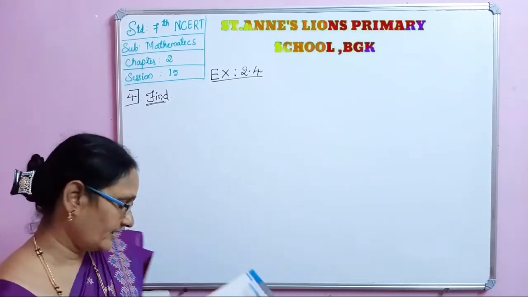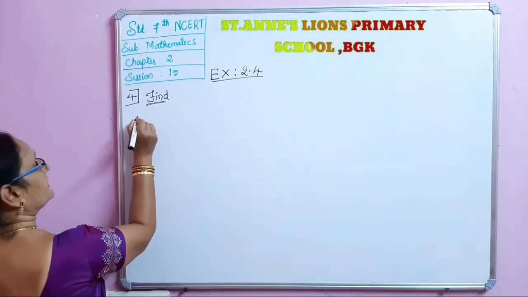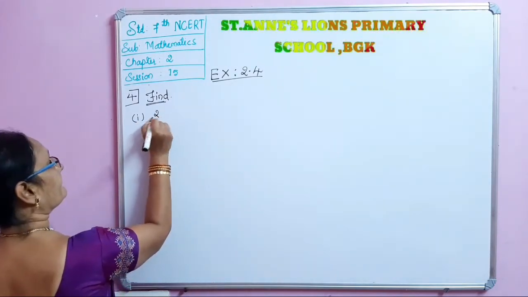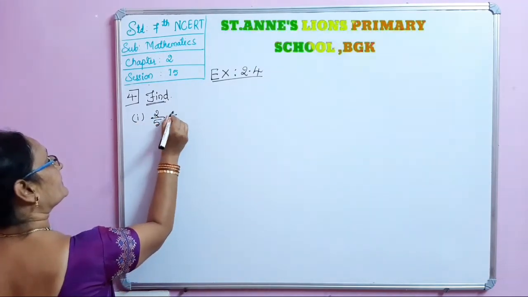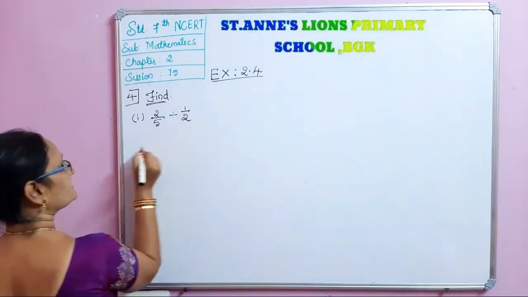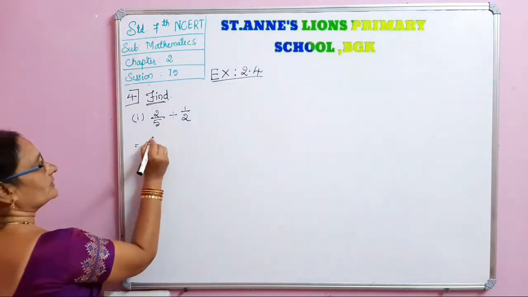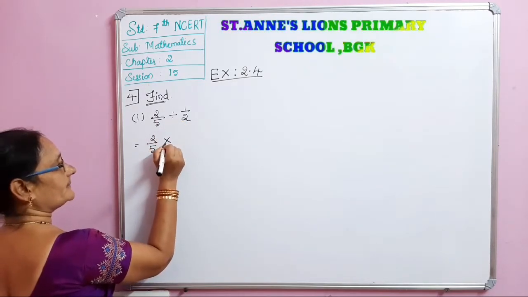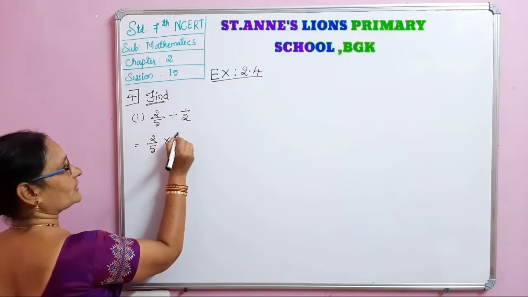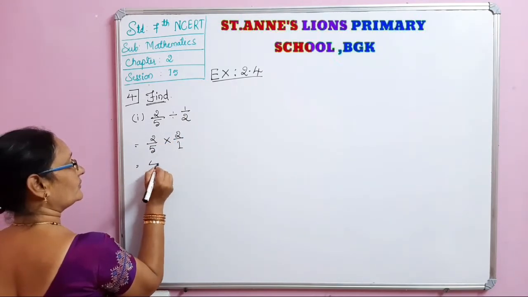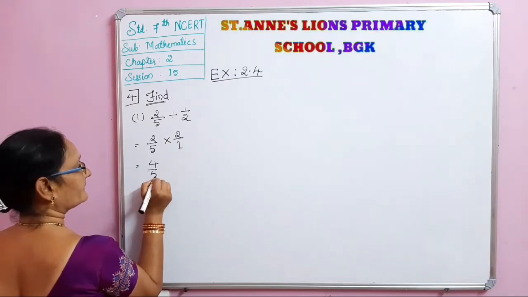Now the fourth main, that is find first one. 2 by 5 divided by 1 by 2. Same method, fraction by fraction. 2 by 5, division is changing into multiplication. 1 by 2, reciprocal is 2 by 1. 2 2s are 4, 5 1s are 5. Finish.